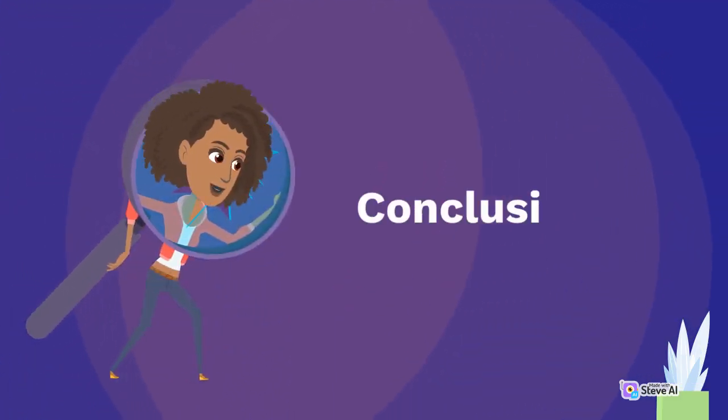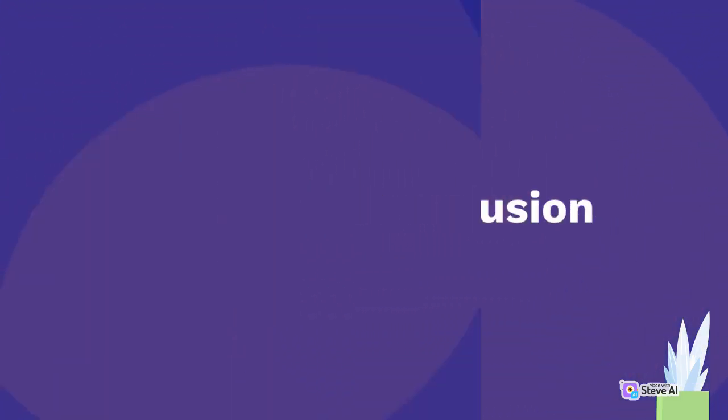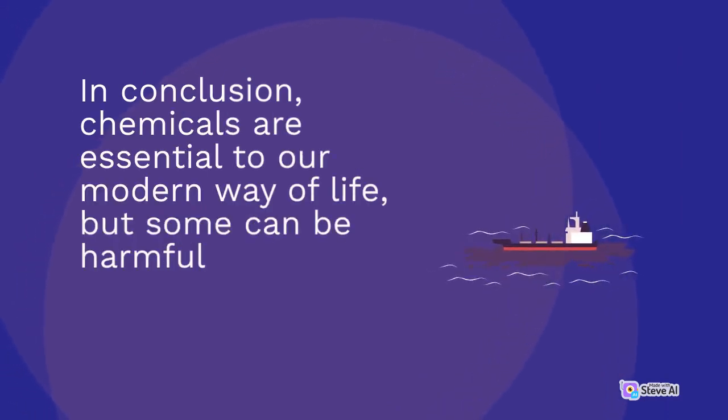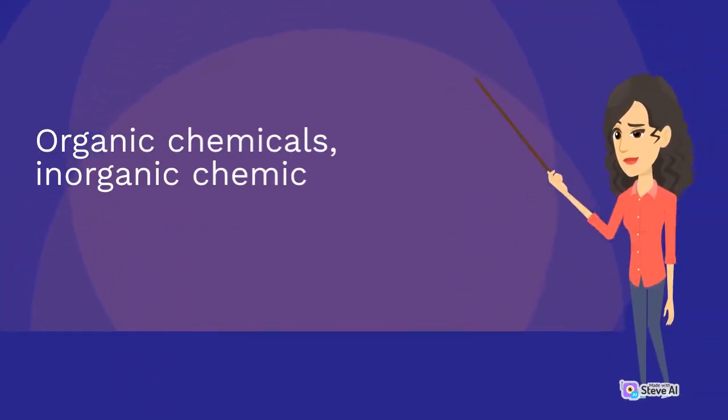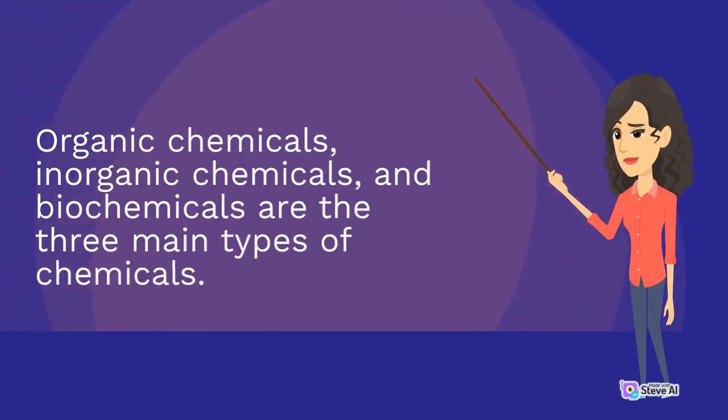Conclusion. In conclusion, chemicals are essential to our modern way of life, but some can be harmful to human health and the environment. Organic chemicals, inorganic chemicals, and biochemicals are the three main types of chemicals.